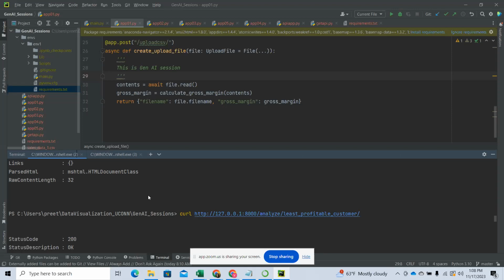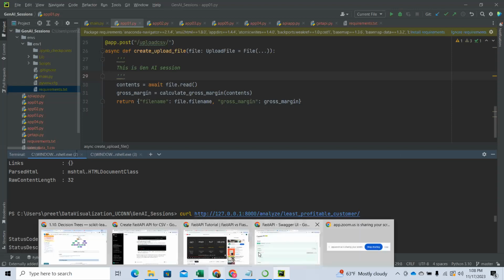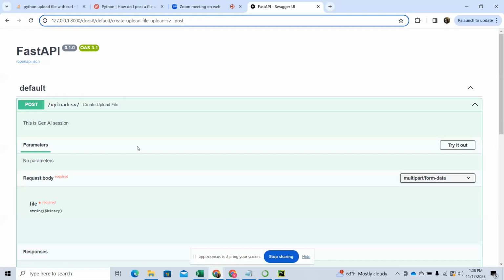Okay, I got it. Because when I ran it, I didn't use the docs. I just ran the endpoint directly, so I got the number out. I didn't have a problem. But of course, I didn't see any documentation, so it was lousy.